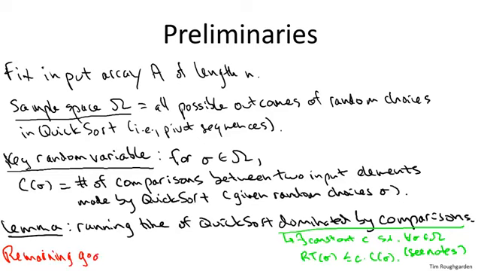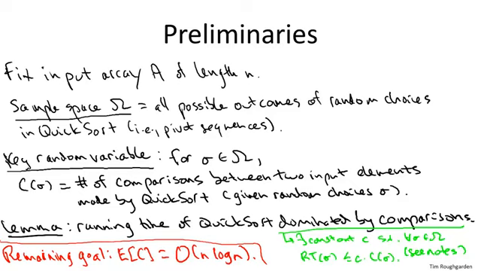So, given that the running time of quicksort boils down just to the number of comparisons, and we want to prove the average running time is n log n, all we have to do, quote unquote, is prove that the average number of comparisons quicksort makes is O of n log n. And that's what we're going to do. That's what the rest of these lectures are about. We've got to prove that the expectation of this random variable C, which counts up the number of comparisons quicksort makes, is, for this arbitrary input array A of length n, bounded by big O of n log n.